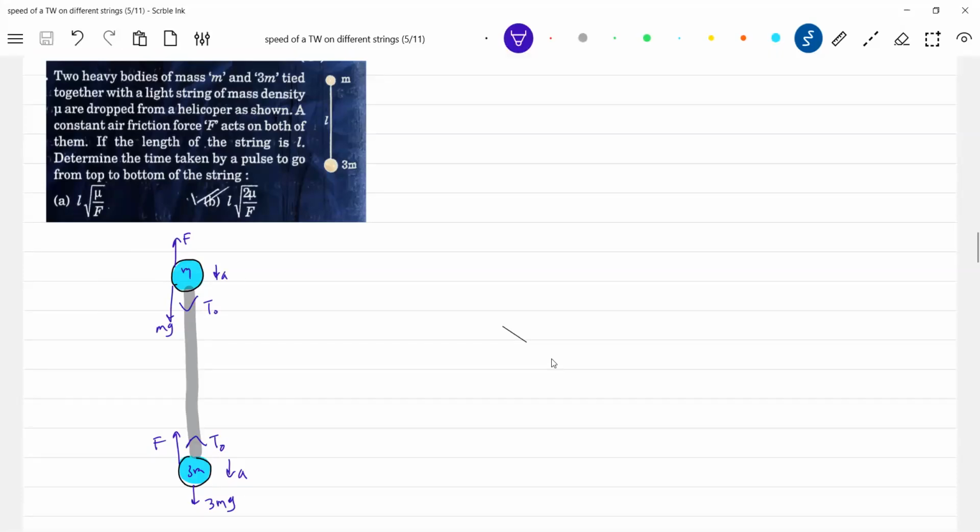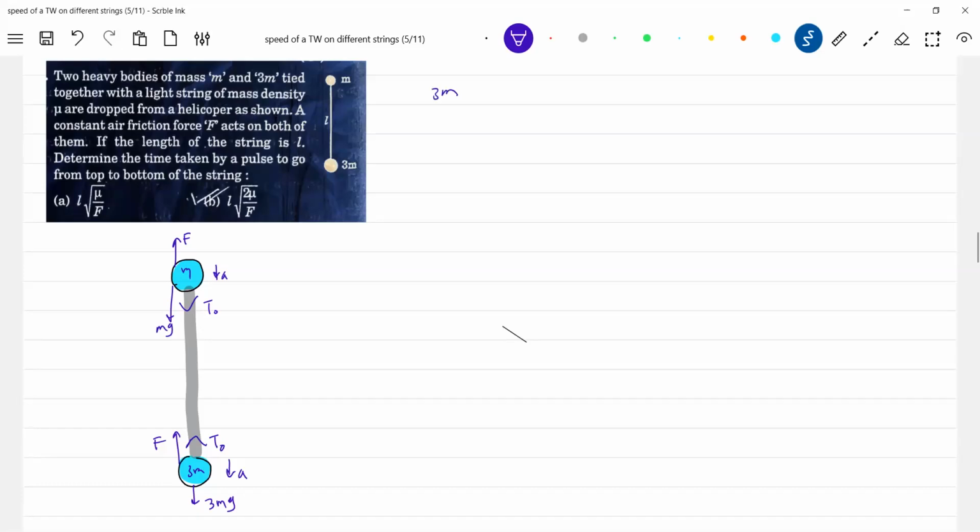How can you say that it is accelerating? The frictional force will be constant. That much is there. So therefore, I'll write F. That is given for us. Okay, let's write the equation now.